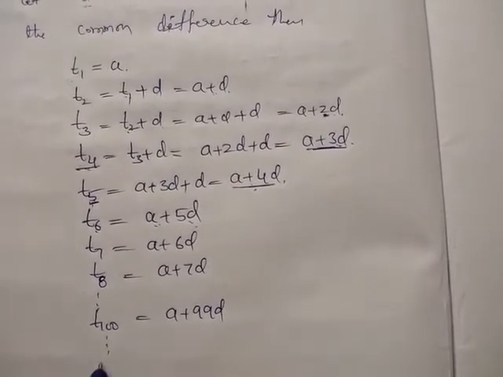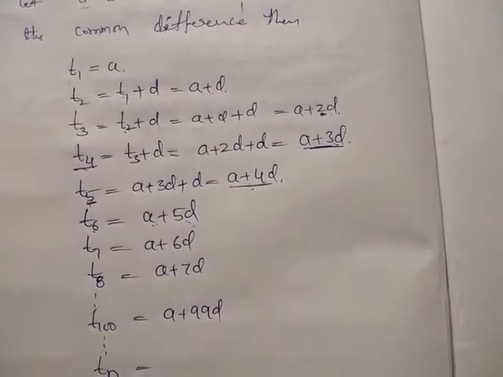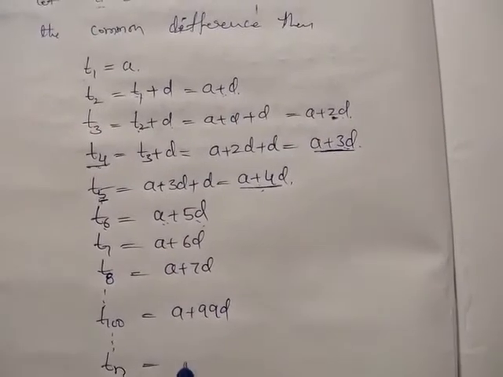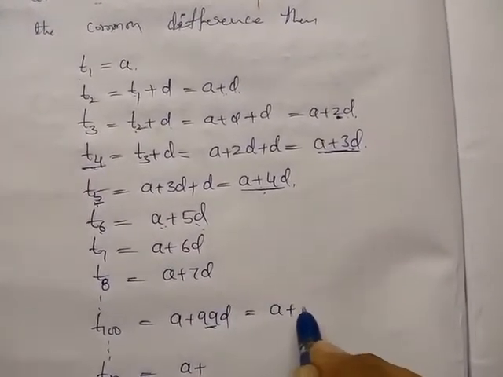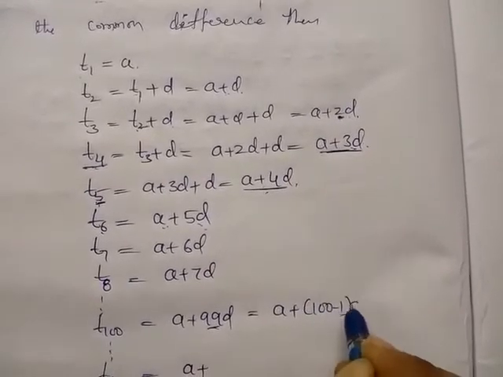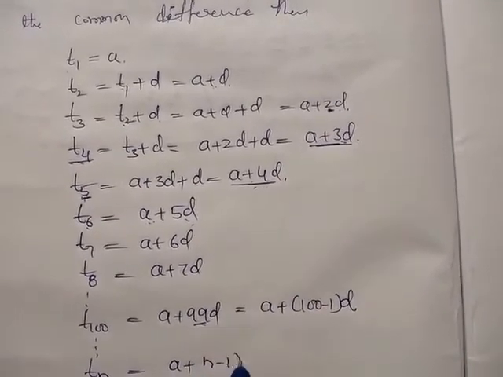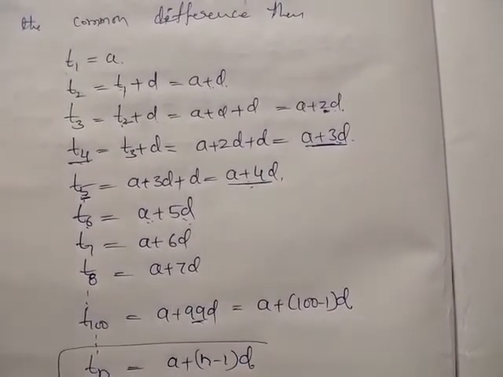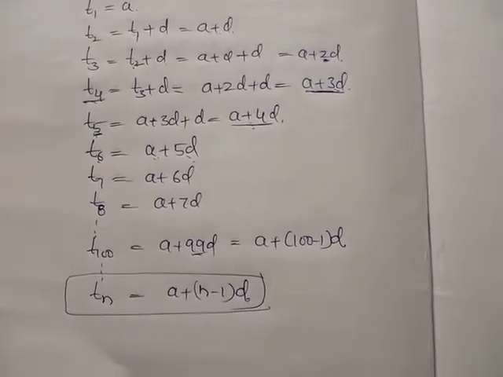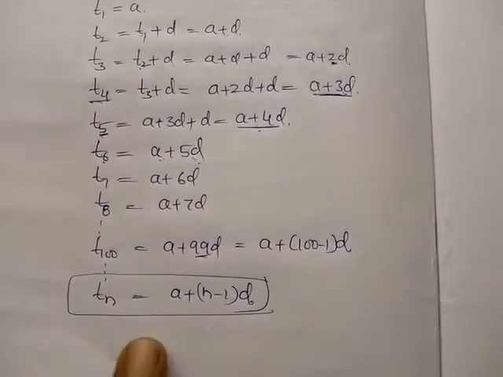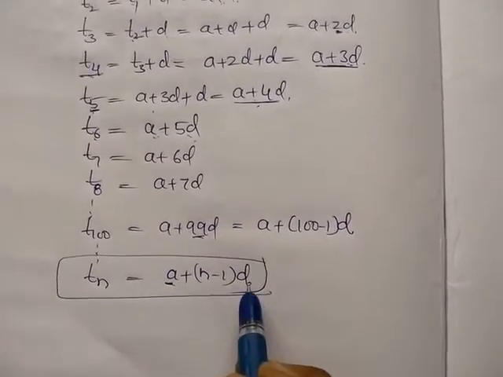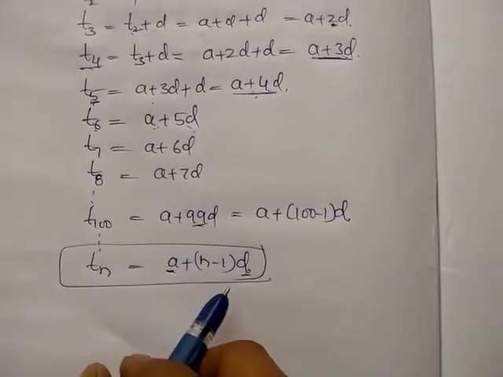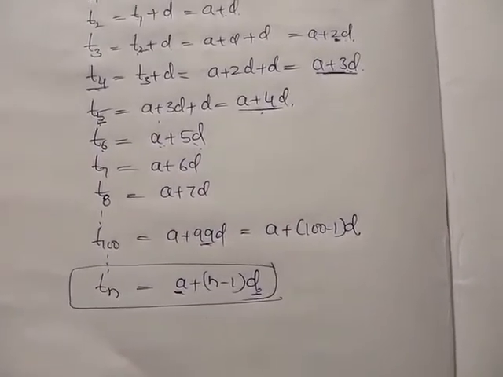So how to write Tn, the nth term in AP? a plus 99 means 100 minus 1: a plus 100 minus 1 into d. So like that, here n minus 1 into d. So the nth term in AP is a plus n minus 1 into d. Here a is the first term and d is the common difference of the AP series.